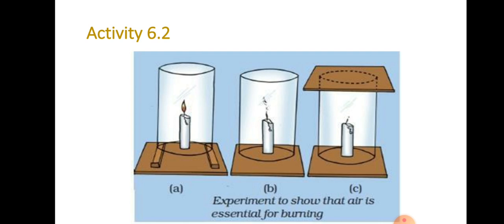Okay, next one, they have given activity 6.3. Place a piece of burning wood or charcoal on an iron plate or tawa. Cover it with a glass jar or a tumbler or a transparent plastic jar. Observe what happens. Does charcoal stop burning after some time? Okay, can you think of the reason why it stops burning? What's the reason, ma?